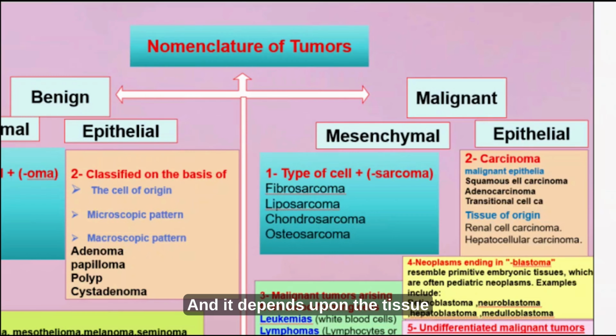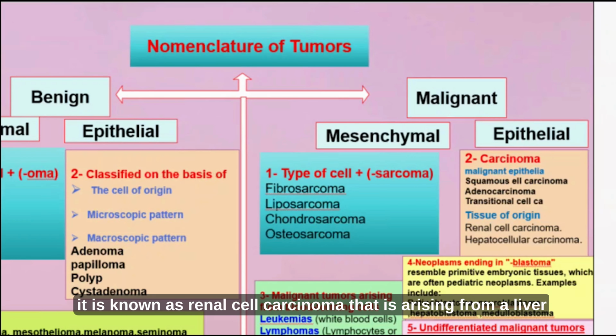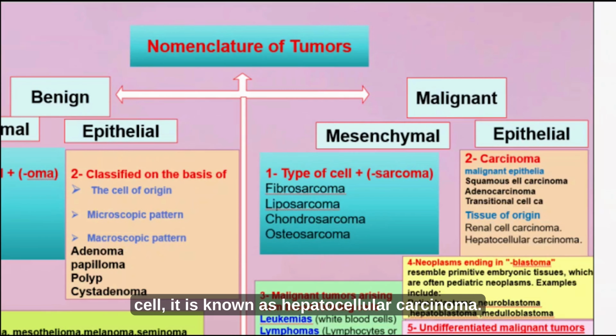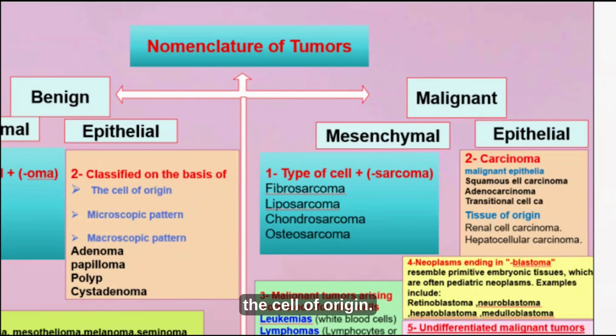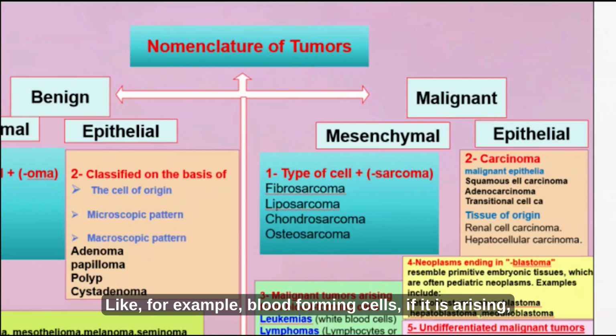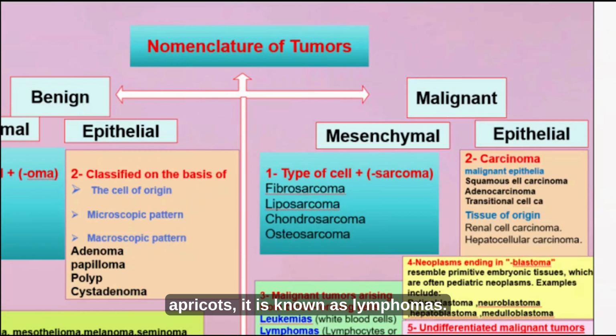And it depends upon the tissue of origin also. So, what is the tissue of origin? For example, that arising from a renal cell is known as renal cell carcinoma. That arising from a liver cell is known as hepatocellular carcinoma. And another thing about the malignant tumors is that it also depends upon the cell of origin. For example, blood forming cells. When it arises from the white blood cells, it is known as leukemia. When it arises from the lymphocytes or their precursors, it is known as lymphoma.